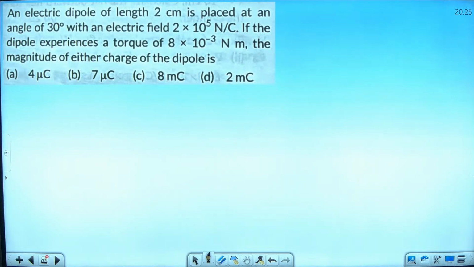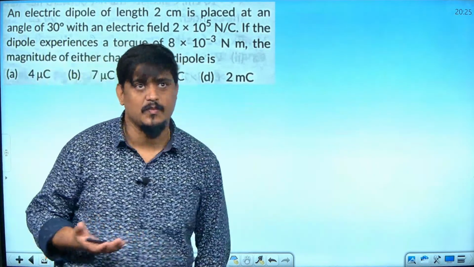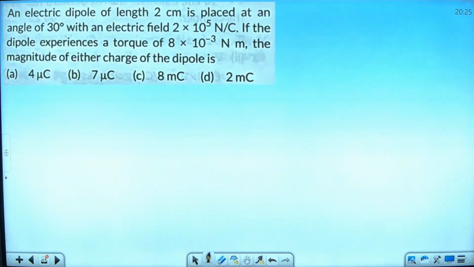Electric field is given, torque is given, angle is given. Solve and tell me the answer. Option C, this quick mistake will be there. Solve it, man.